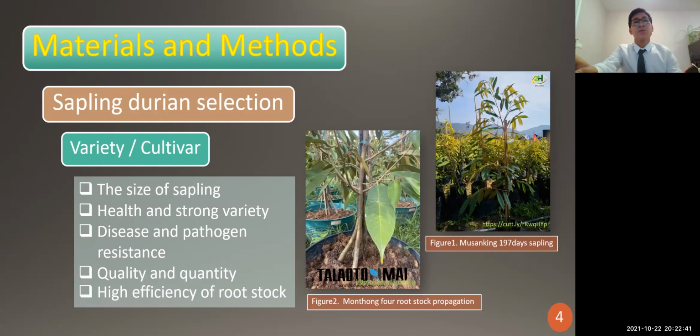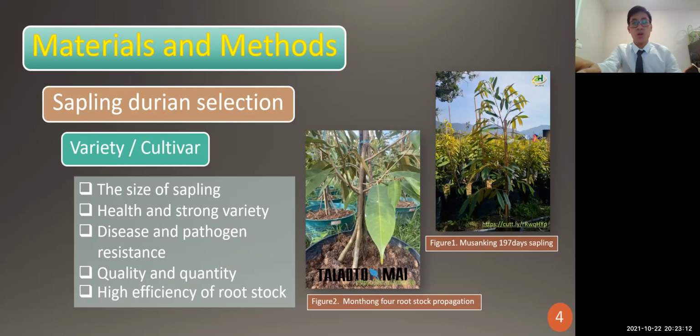We also have to consider the seedling itself. For example, in these pictures that I show you, we look at the young plants before we choose, checking the health and strength of the variety. For example, Musang King is very resistant to disease and pathogens.